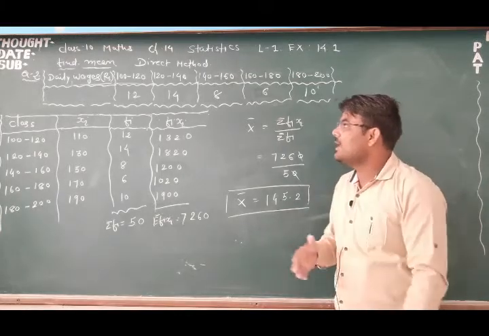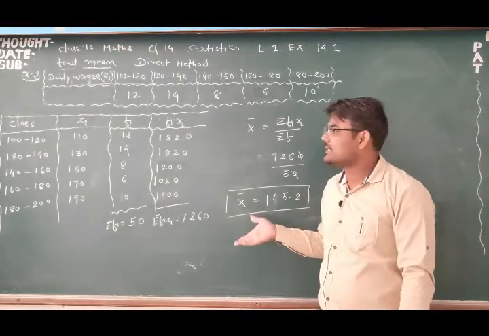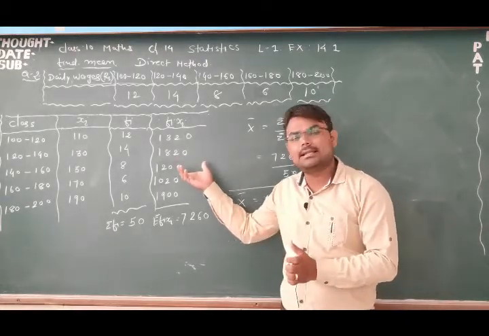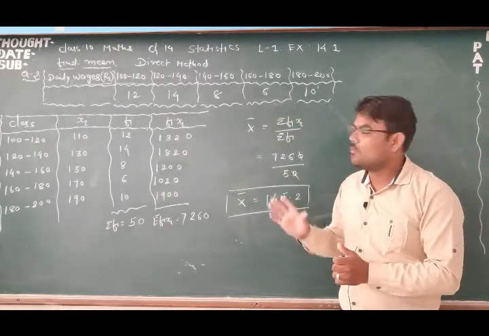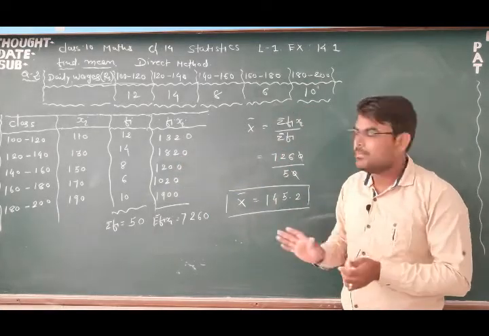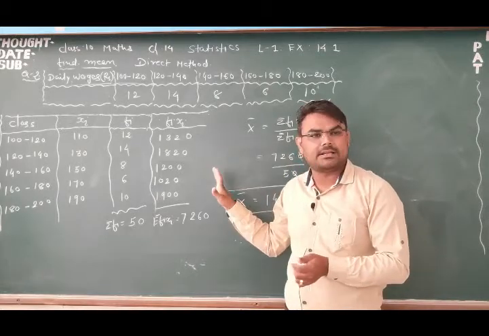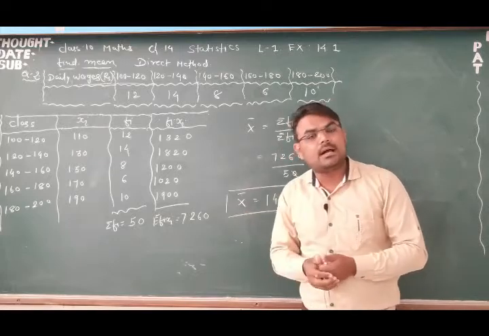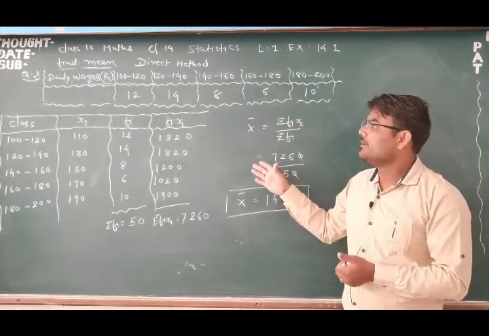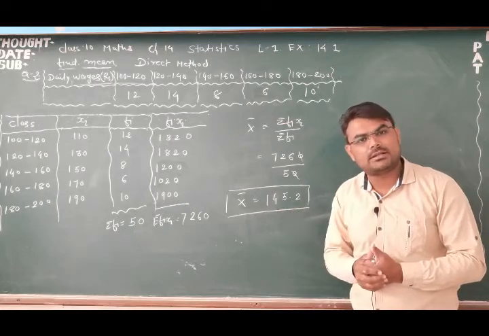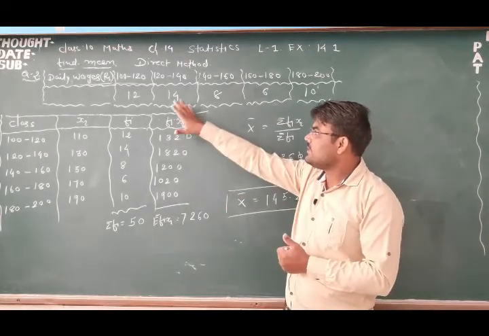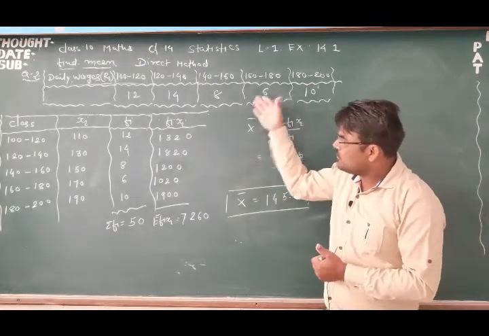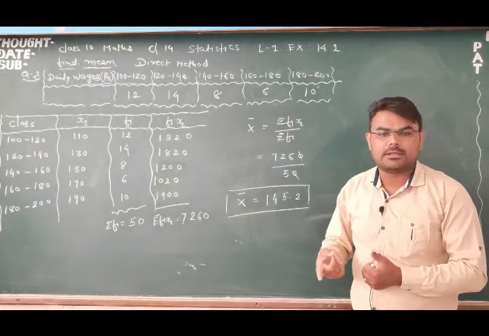How to find mean by direct method: we have completed 2 examples here, first and second one. I hope you got the entire topic, but remember multiplication is a little bit critical in this direct method. So I hope that you will go gradually and make sure that you are right, then you will have the correct answers, okay. Next we will discuss the assumed mean method for finding mean, because step deviation method is already removed from our syllabus, so don't worry about it. So this is the first method for finding mean, and in the next lecture we will solve the same example by assumed mean method, okay. Thank you.